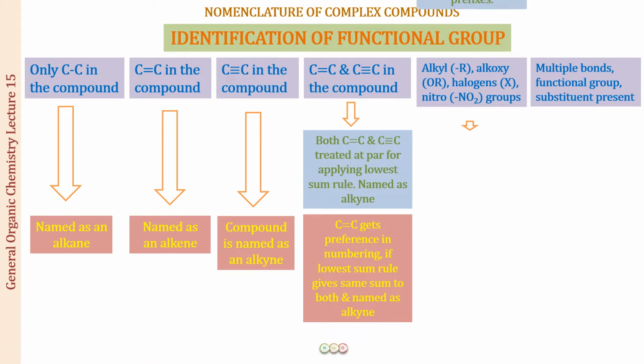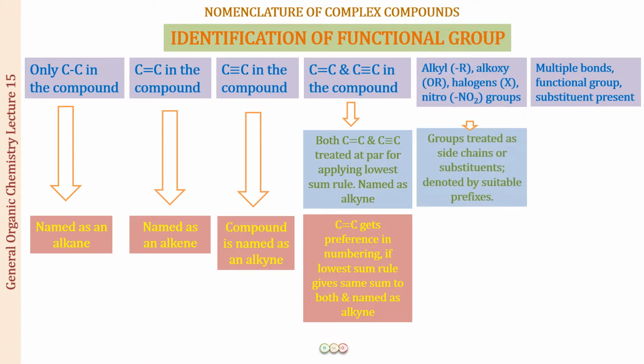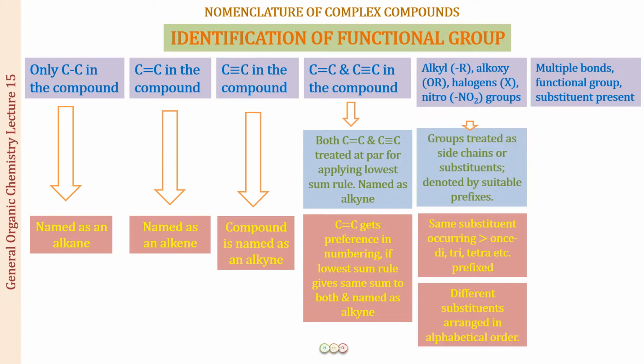The substituents like the alkyl group, the alkoxy group, the halogens, the nitro group are always treated as side chains or substituents, and we will always denote them in the name of the compound by suitable prefixes. If the same substituent occurs more than once, we use prefixes like di, tri, tetra, etc. When different substituents are present, you arrange them in alphabetical order irrespective of the number of the substituent.